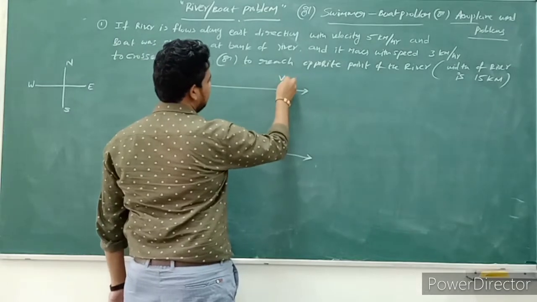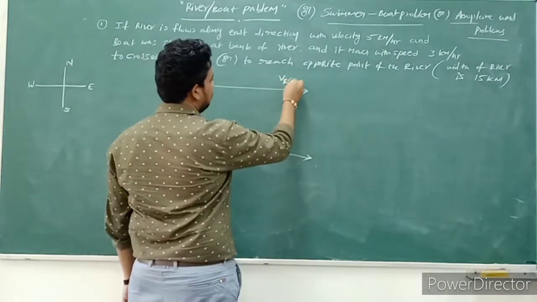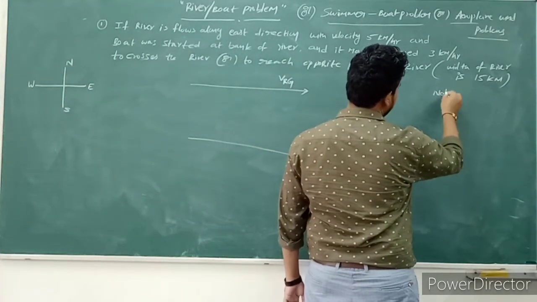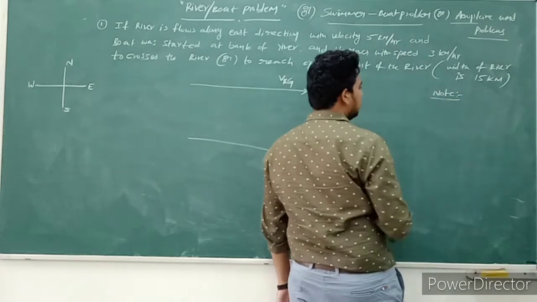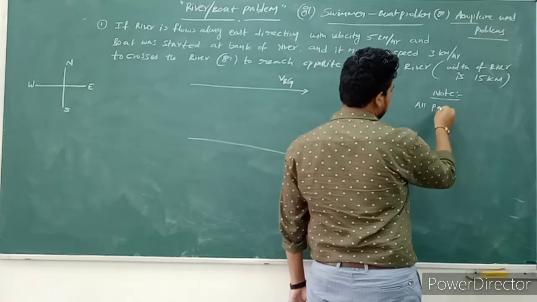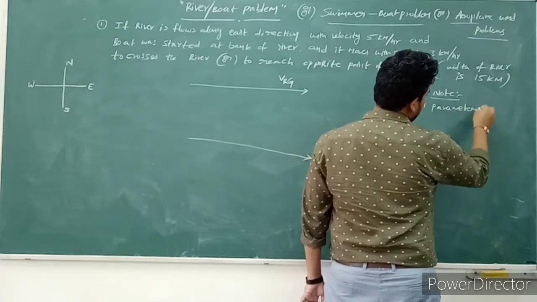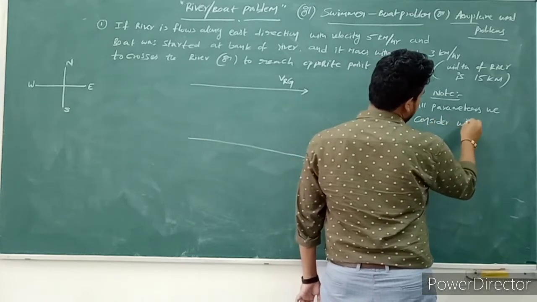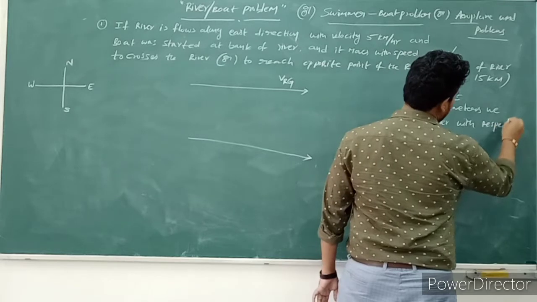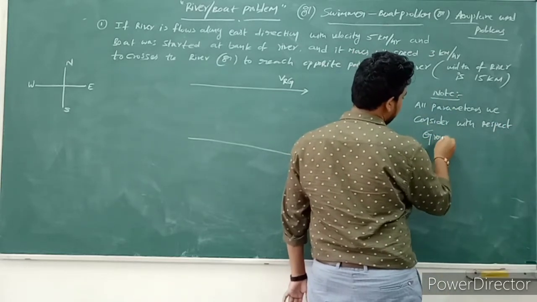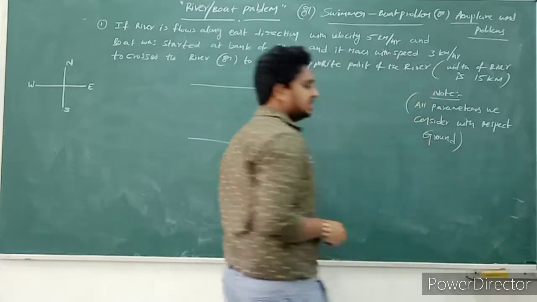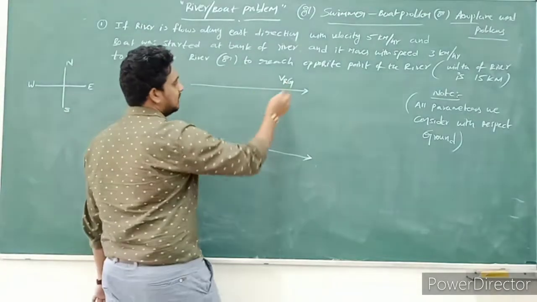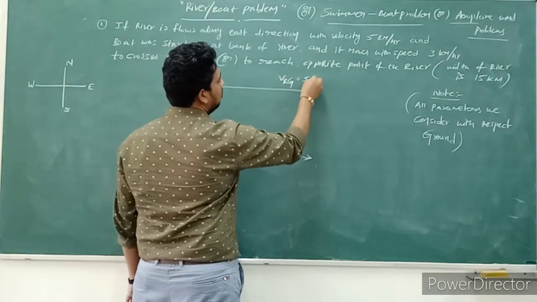So this is the velocity of the river with respect to ground. The main note point here is that all parameters we consider with respect to ground only. So the velocity of the river with respect to ground is given, that is 5 kilometers per hour.